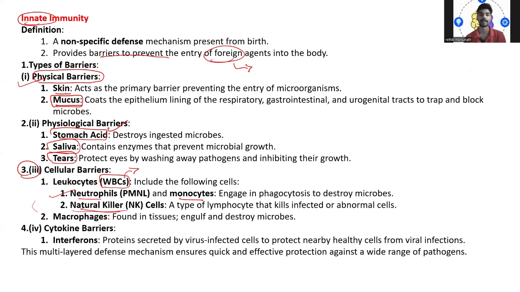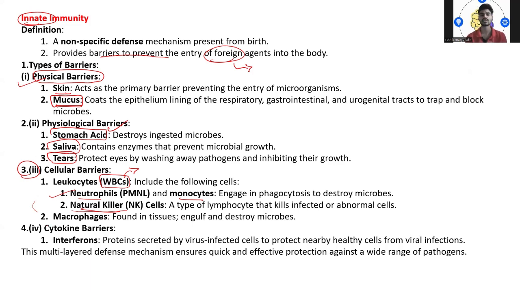Okay. And here you just need to know that neutrophils and monocytes are gonna target and destroy the microorganisms. Natural killer cells will be killing the infected or abnormal cells. Is that clear?